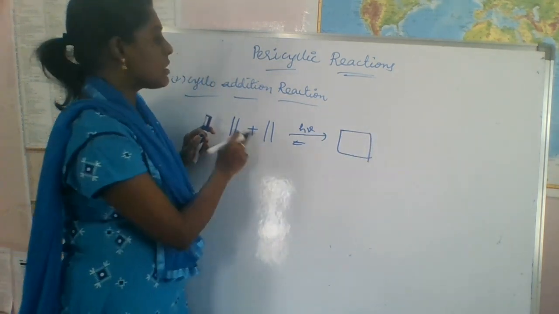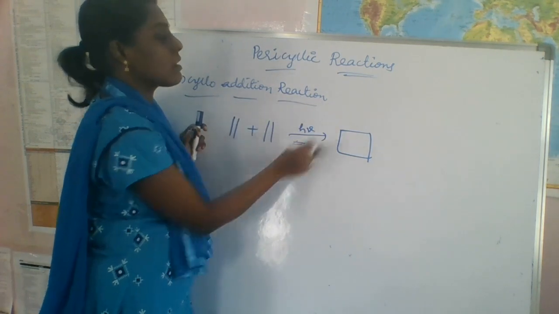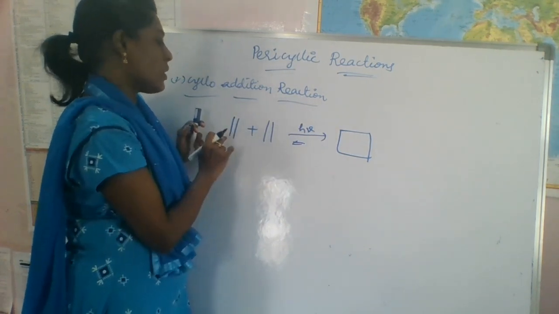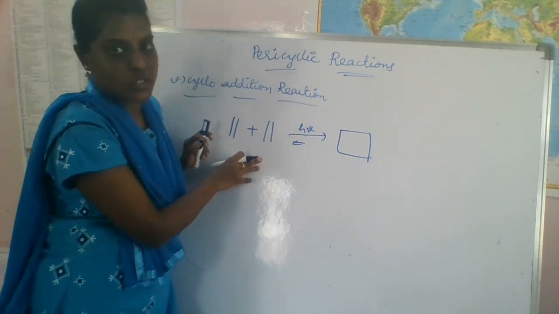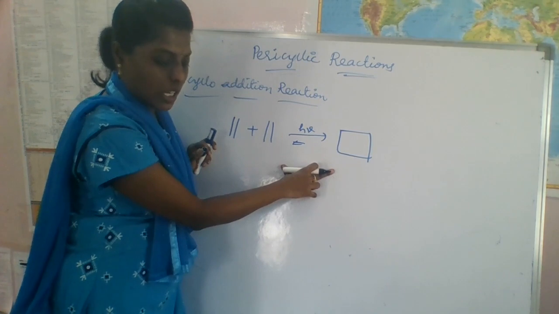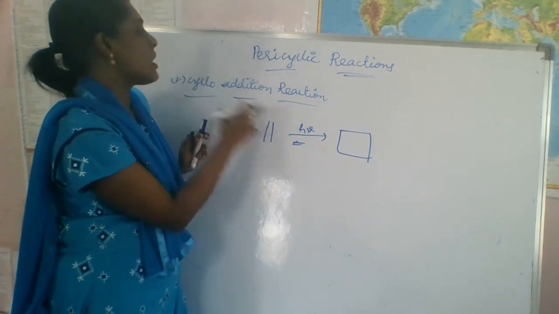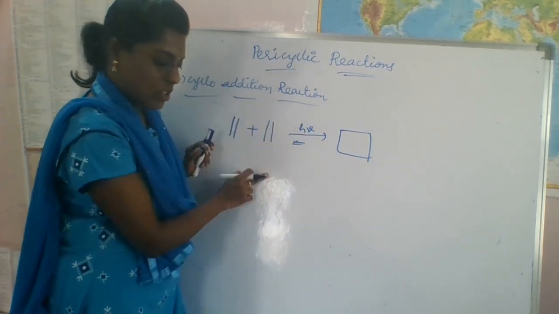This is the cycloaddition reaction. We add two pi systems and form a cyclic product, which is called a cycloaddition reaction.